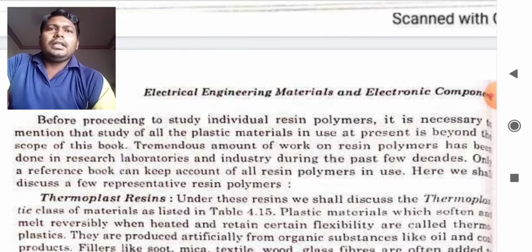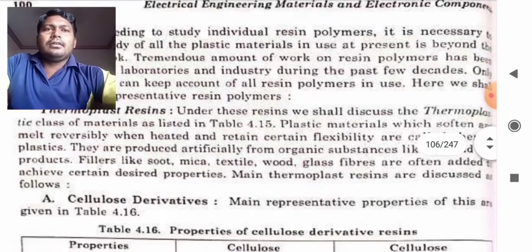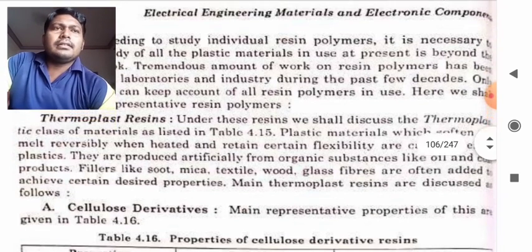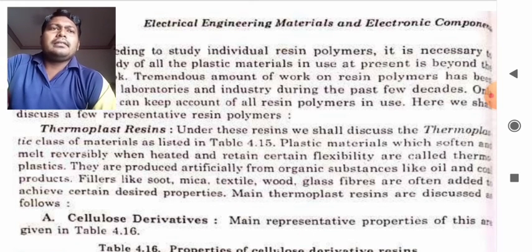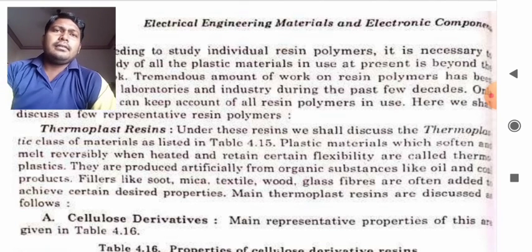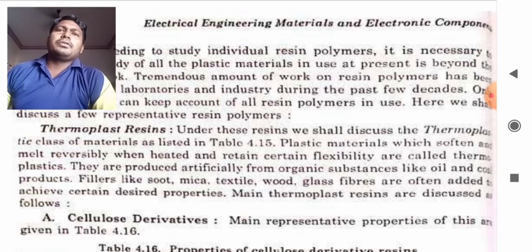Now we will discuss thermoplastic resins. Under these resins we shall discuss the thermoplastic class of materials listed in the table. Plastic materials which soften and melt reversibly when heated and retain certain flexibility are called thermoplastics. So after heating they can again get back to their original positions.